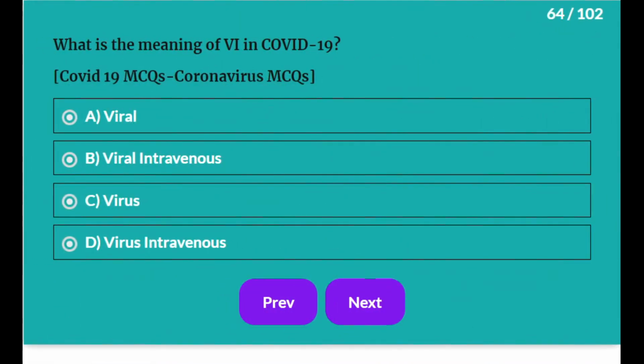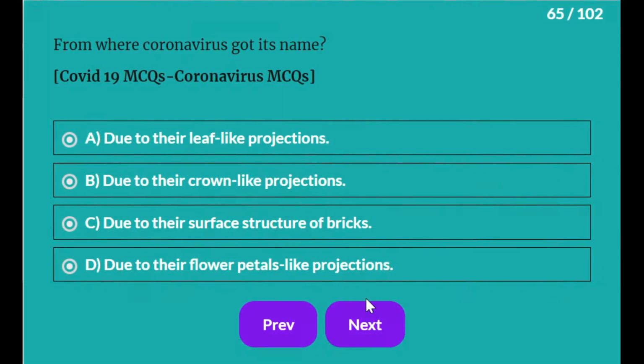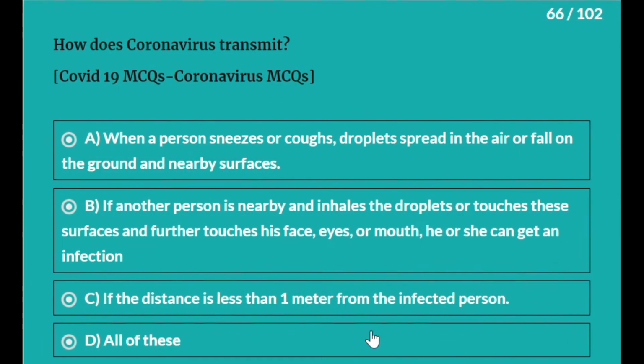What is the meaning of VI in COVID-19? It is virus. From where coronavirus got its name? Due to their crown-like projections. How did coronavirus transmit?